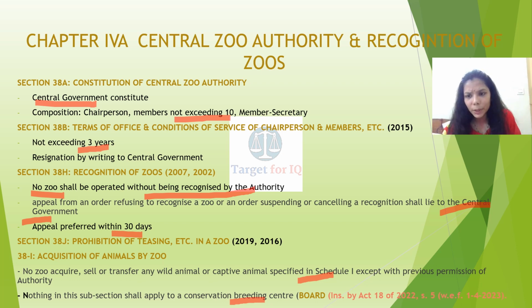All these sections are basically important, but this one is a recent amendment, and questions have been asked from it earlier, as well as who is the authority to constitute the body or to constitute the zoo. That is the central government, which constitutes the Central Zoo Authority. It shall declare what a zoo is, and whether an area can be declared as a zoo or not.